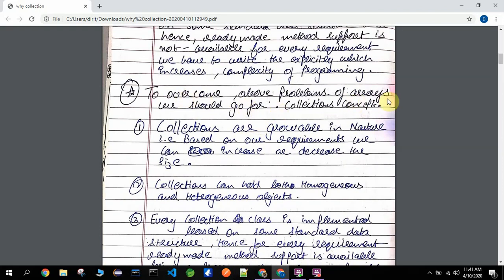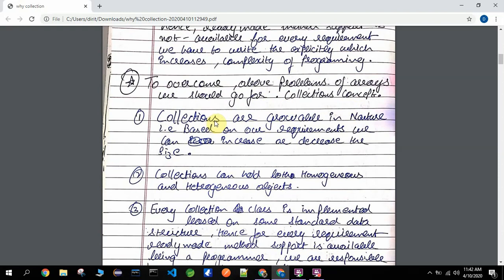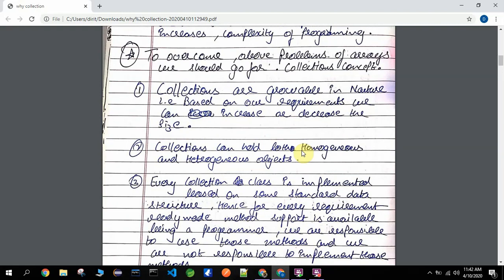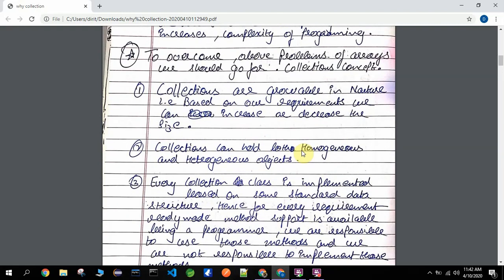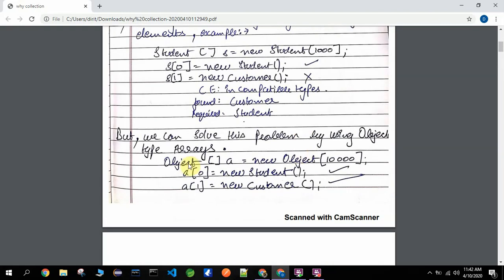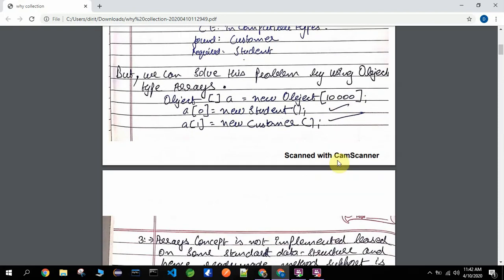To overcome our problems of arrays, we should go for the collections concept. The benefits of collections: they are growable in nature. Based on our requirements, we can increase or decrease the size of the collection. Like earlier, here we have an object array of 1000 size, so we cannot change it.